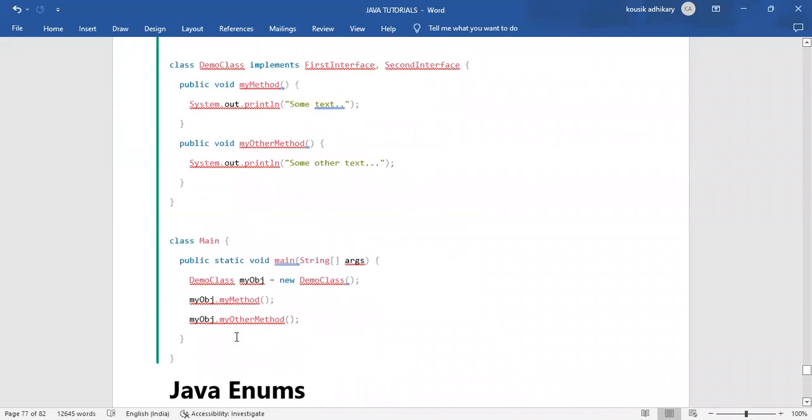And another thing, in class main, we are creating an object, and by creating an object we are calling the method. Understood? This is the simple example of why we are using interfaces.